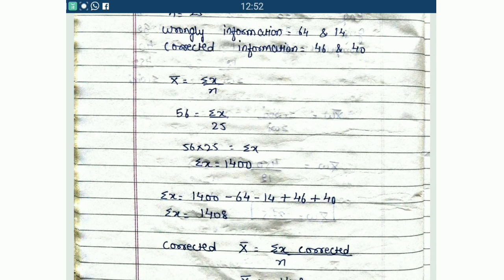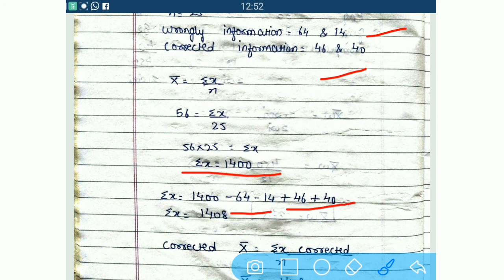Next step: 25 is in division here, so we take it to the left hand side, where it will be multiplied. So 56 into 25 equals, what do we get, sigma x. So here our sigma x is 1400. Now in this sigma x, that is this 1400, 64 and 14 is wrong information and 46 and 40 is right information. So we have to deduct the wrong values and add the right values